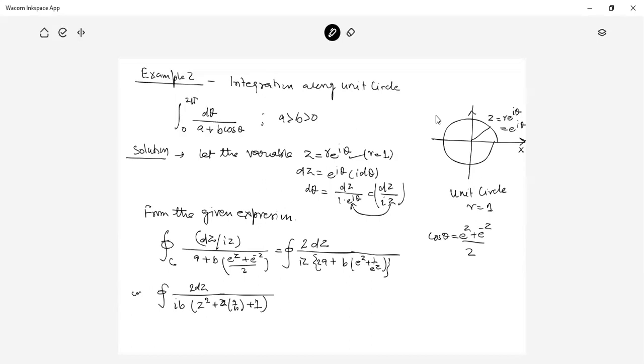Now what is f(z)? f(z) is 2 divided by ib times 1 upon (z squared plus 2za by b plus 1).